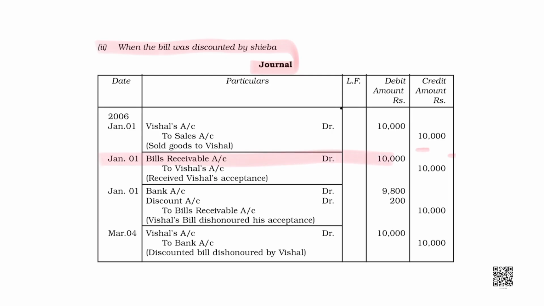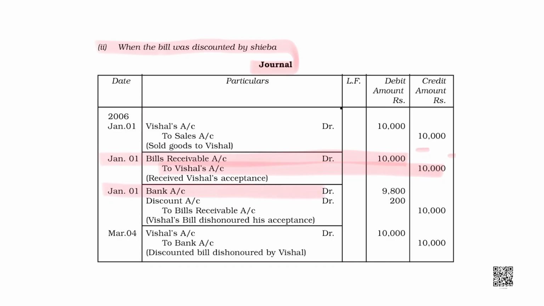Then bills were exchanged, bill receivable account debited to Vishal. Bill is received, so the bill is an asset to me, bill receivable account would be debited. Since it is received from Vishal, it would be Vishal account credited.